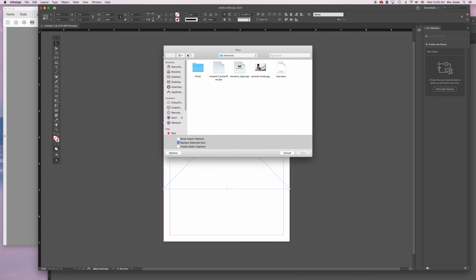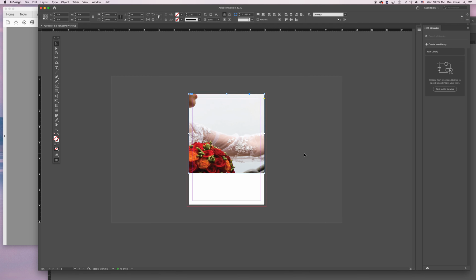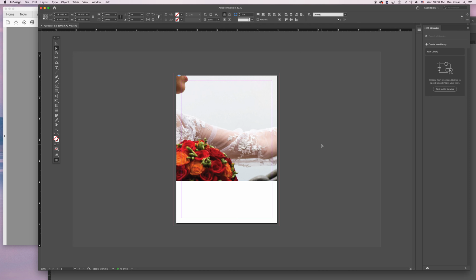I'm going to go back to that Elements folder. I'm going to go to my picture of my bride, and I'm going to hit Open. Again, it's not going to fit in that frame. It's way, way big. If I zoom out and I use my direct selection tool to click the picture, this is the picture. This is the frame that the picture is in. So obviously the picture doesn't fit in that frame.